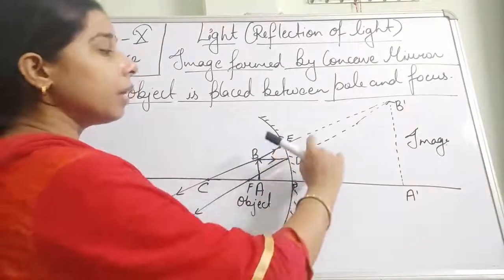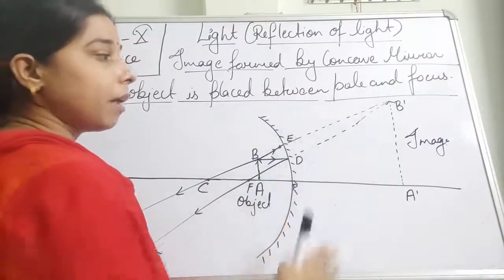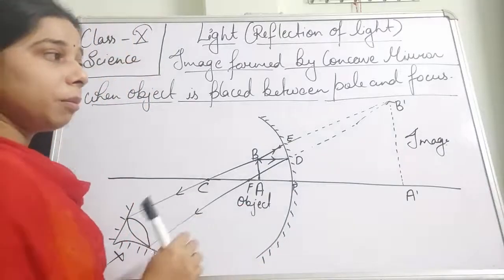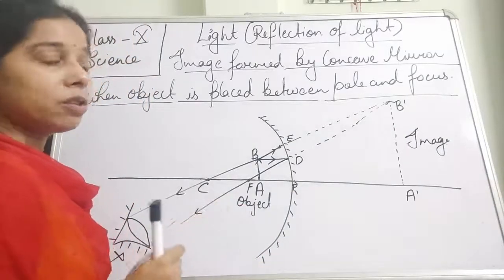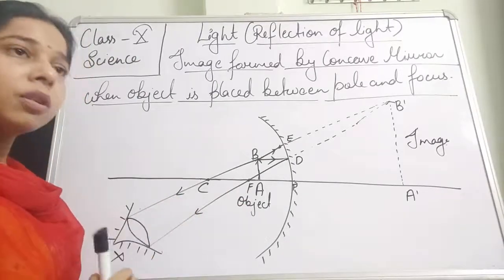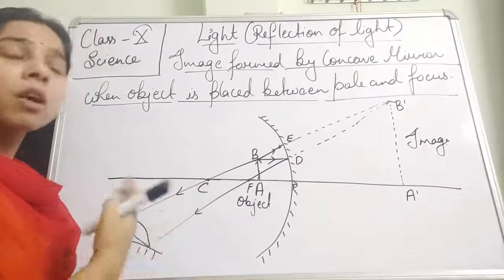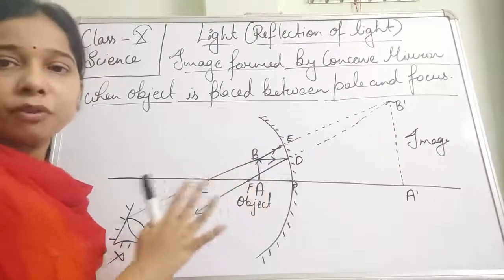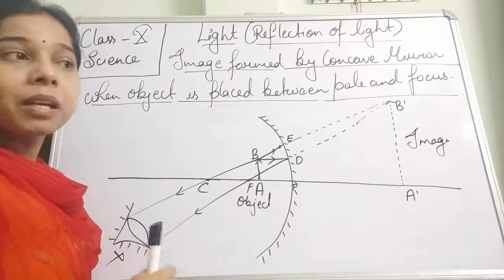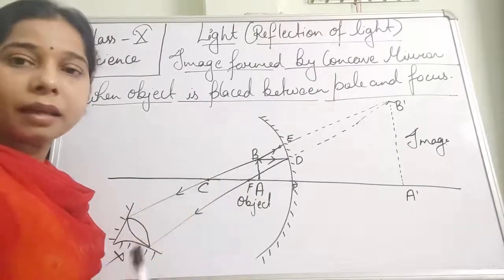So for that we stretch them behind the mirror, and we find that the formation of the image happens, and here the image is virtual. Why virtual, students? Because actually there is no intersection happening in front of the mirror, and behind the mirror no image actually forms. It is an illusion; it appears that the image is formed somewhere behind the mirror.